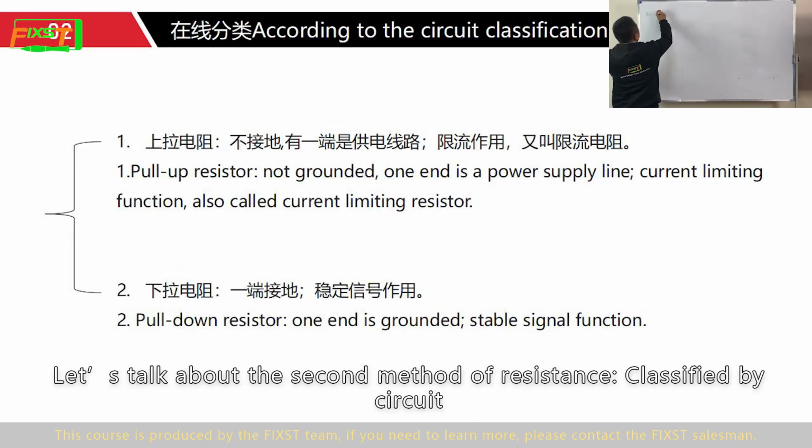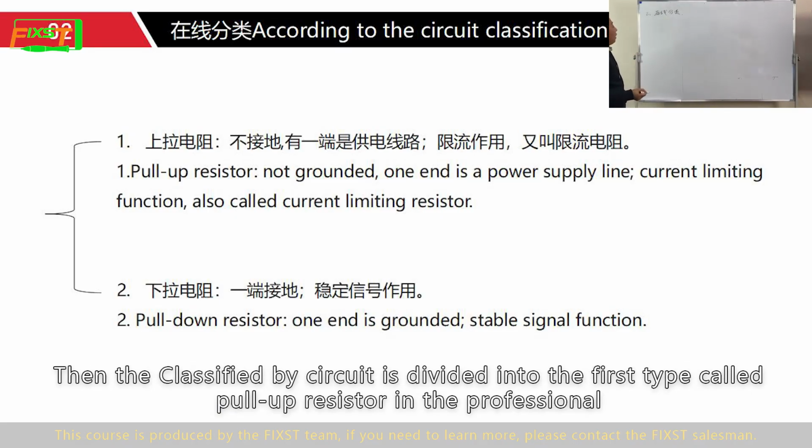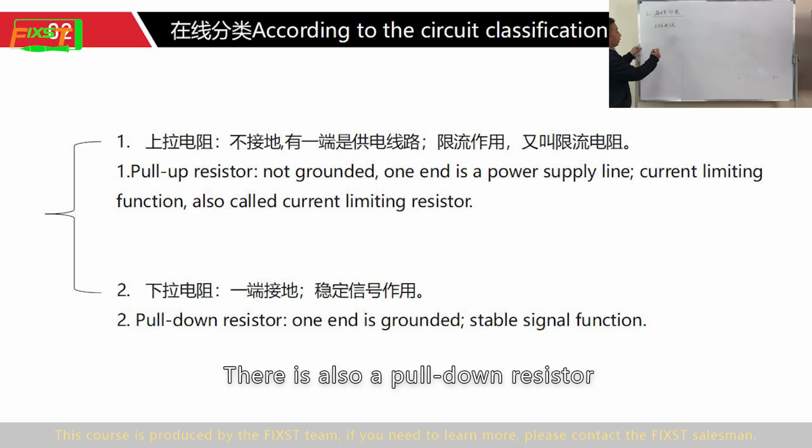Let's talk about the second method of classifying resistance, by circuit. Classified by circuit, the first type is called pull-up resistor in the professional field. There is also a pull-down resistor.